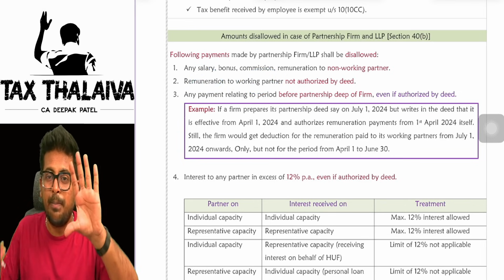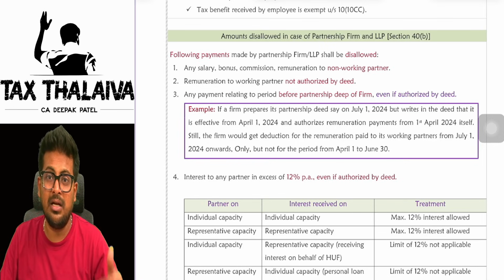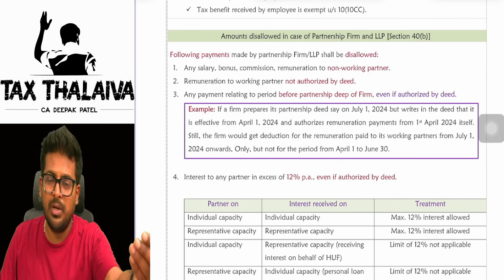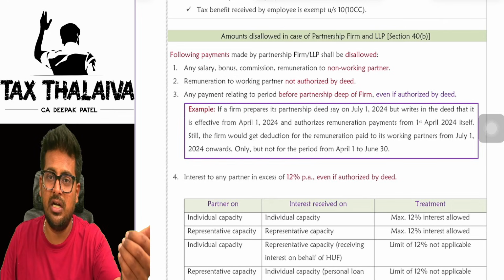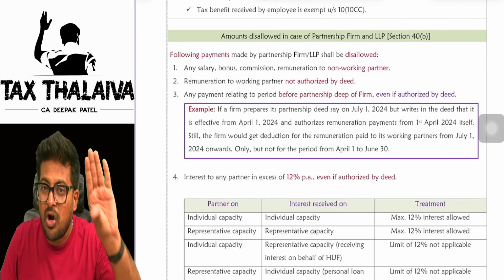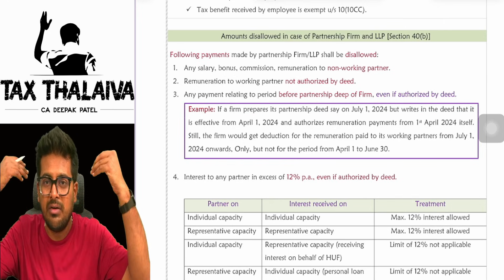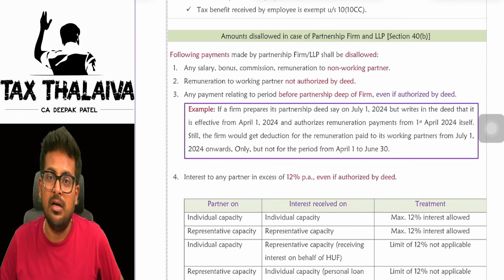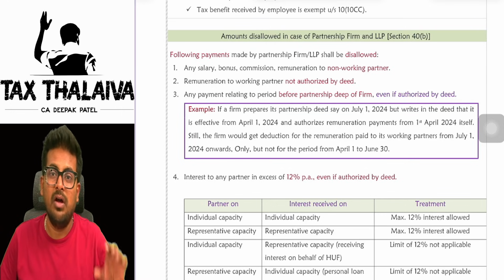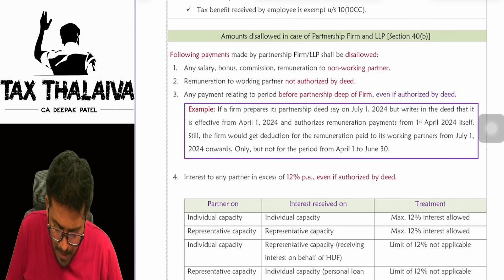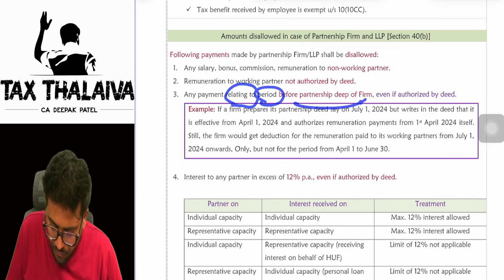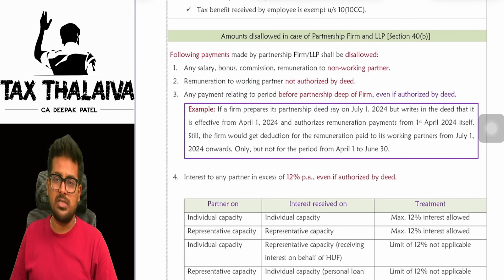Just now I told you, if nowhere in the partnership deed it is written that the partner is eligible for remuneration, or that the partner is eligible for interest at the rate of 12%, 13%, if it is not mentioned in the partnership deed, then whatever remuneration is paid by the partnership firm will be disallowed. Payment related to a period before the partnership deed. Very, very important, boss.